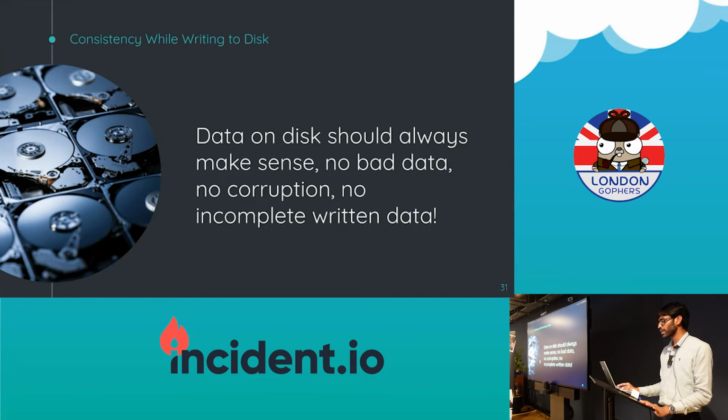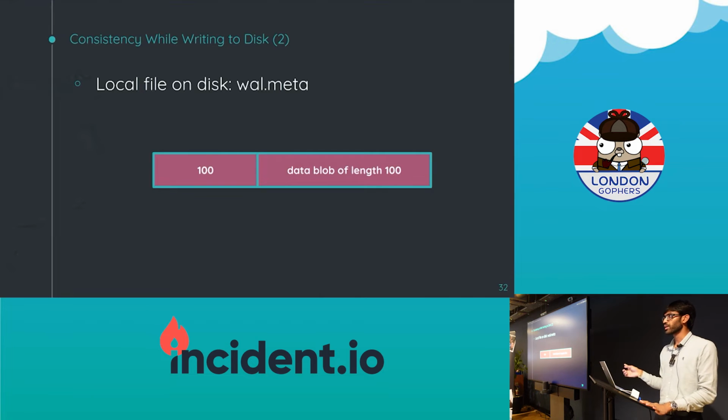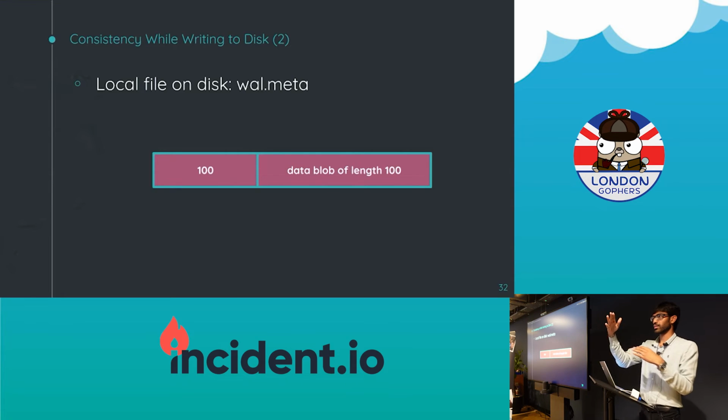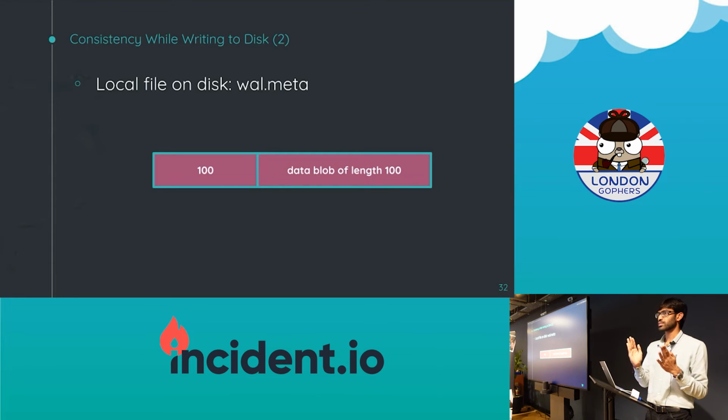Okay, so I'll give you an example. I'm not sure it's a problem in Dgraph yet. I've not seen it, but this is how it happens in Dgraph. If somebody is familiar, there's something called WAL, write-ahead logs. We have a write-ahead log in the database. We also have a file that explains all the files in the write-ahead log. We call it wal.meta, and it has some data. This is how we write that data. The first 8 bytes or 4 bytes is the length of the data. So I'm writing 100 now, and then the 100 bytes. This is how it's laid out in the file wal.meta on disk.